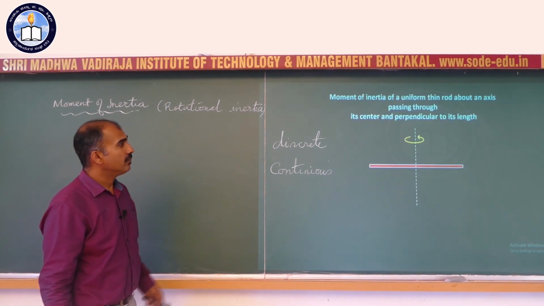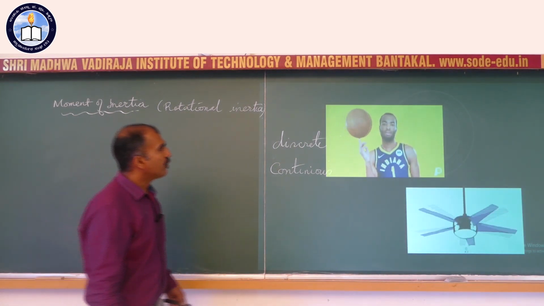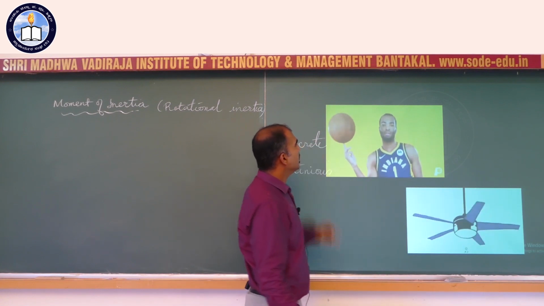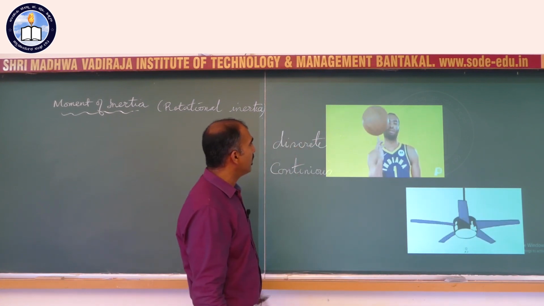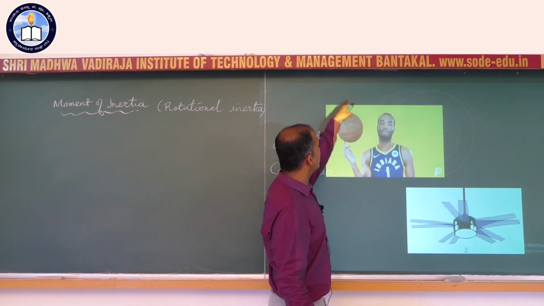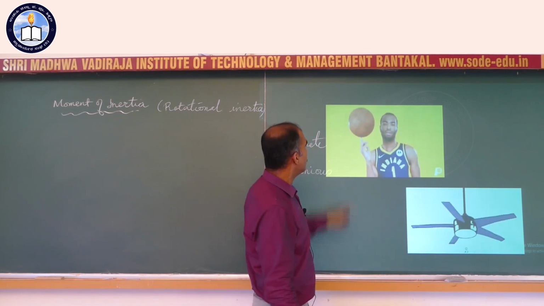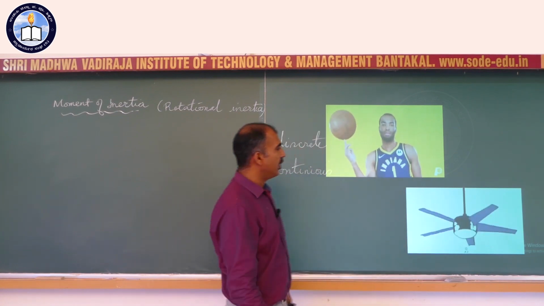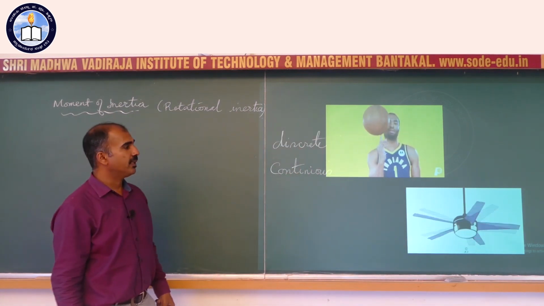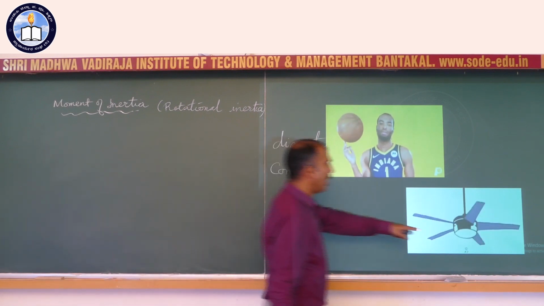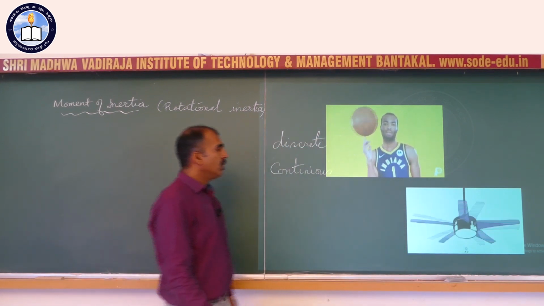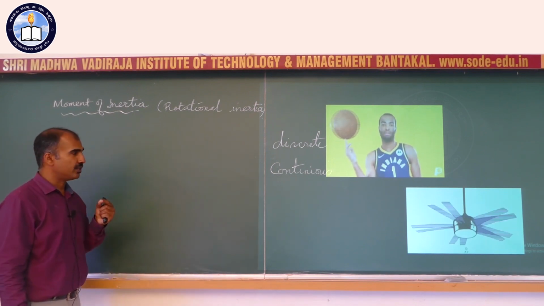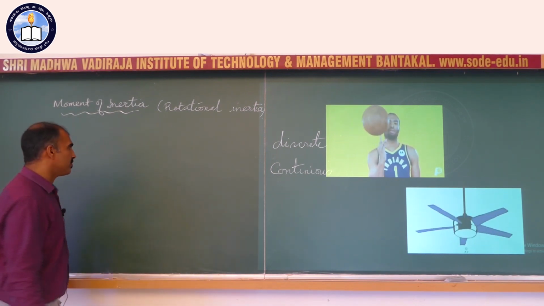Or for example, here is an athlete, a basketball player spinning a basketball on his finger. So how to find the moment of inertia about the axis about which it is spinning? Or for that matter, how to find the moment of inertia of a ceiling fan that is spinning about the vertical axis of the axle over there. In all these cases, you have to consider a formula for moment of inertia for continuous mass distribution.